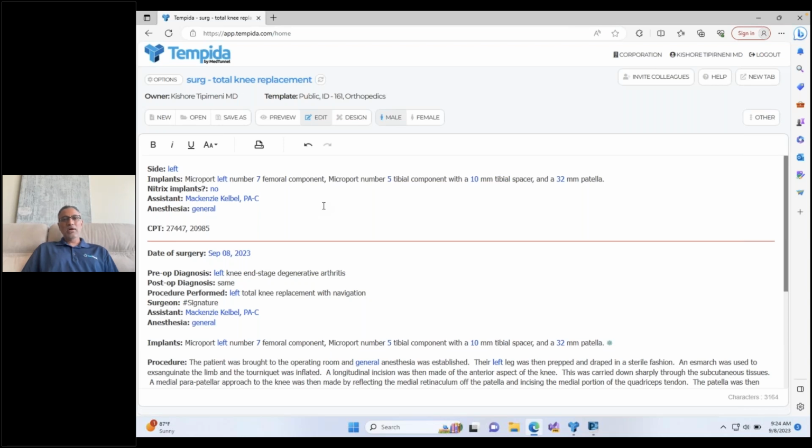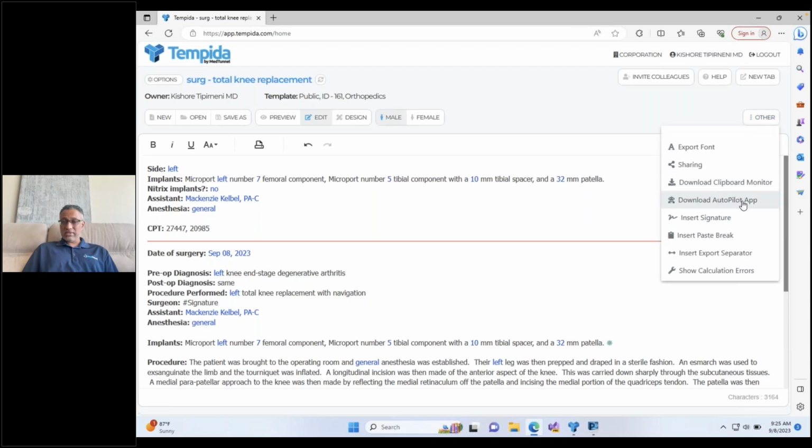Yeah. So again, the templating component of this runs entirely in a web browser, so there's absolutely no software to install required for that. The autopilot is an application. It's a Windows application that you have to install once, and it can be installed right here from the web browser. You just select download the autopilot app, and that will install onto the local machine. Once it's installed on that machine, it auto updates in case there's any updates, so we don't have to worry about reinstalling or anything like that. But yeah, that does require IT permission to install the autopilot application.